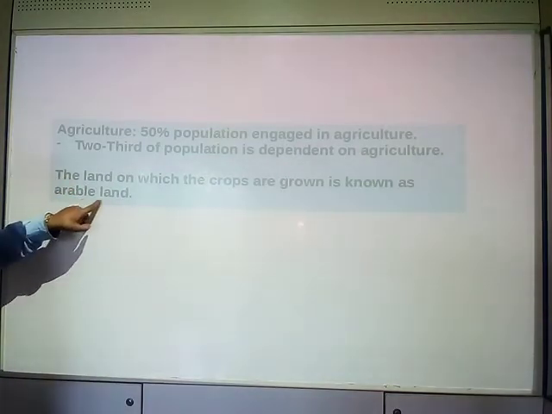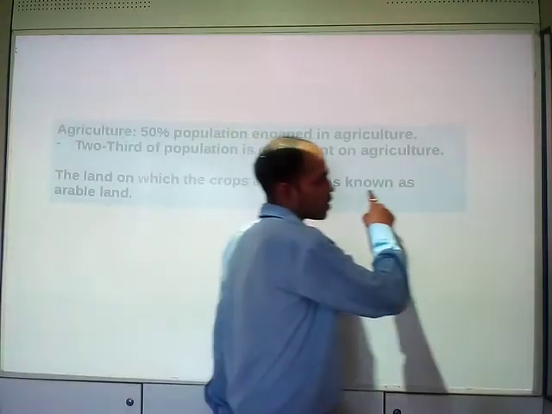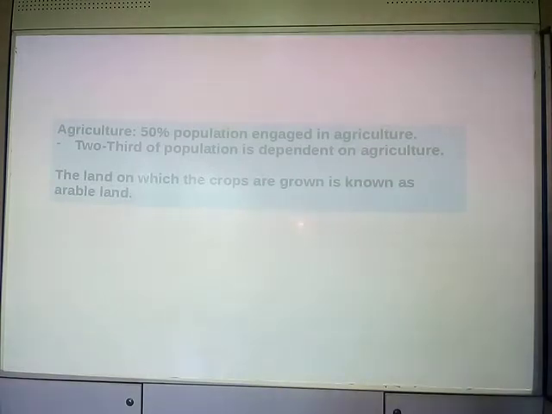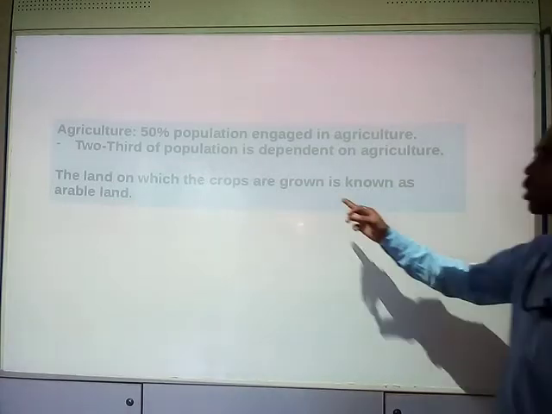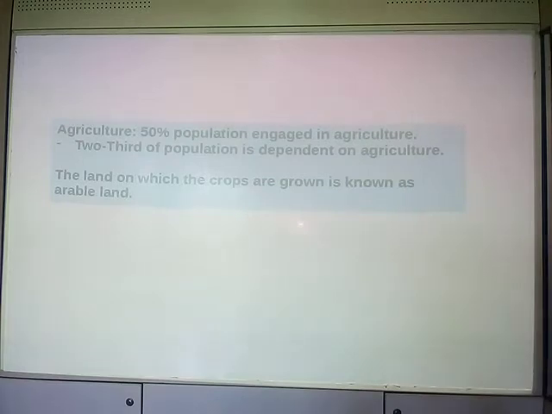And if the question will be asked, what do you mean by the term arable land? The land on which crops are grown is known as arable land. Very famous question. What is arable land? The land on which crops are grown is known as arable land.